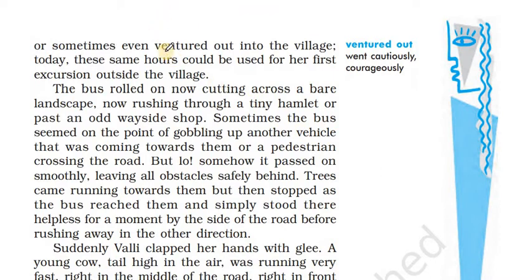Mostly she used to stand outside her home and watch when her mom was sleeping. But sometimes she used to go out. Venturing means going out carefully and courageously out in the village. Today, these same hours could be used for her first excursion outside the village. Yes, so she has used the same time when her mom was sleeping, from 1 to 4.